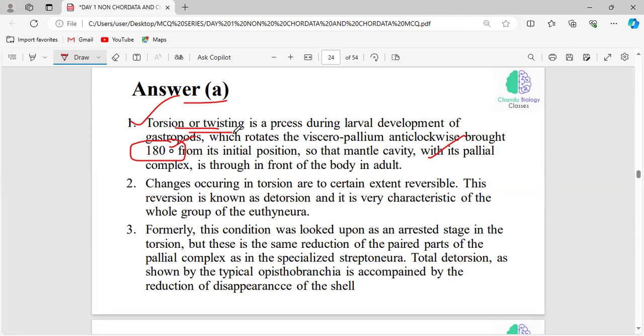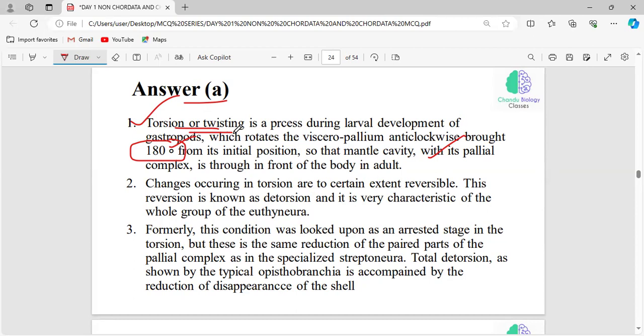And does this torsion and detorsion, whether it is reversible or irreversible? This process is reversible, right? Because torsion is the change of organs from the posterior position to the anterior position.